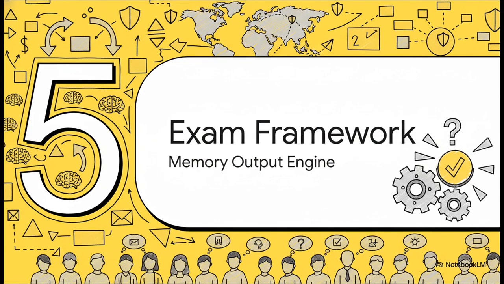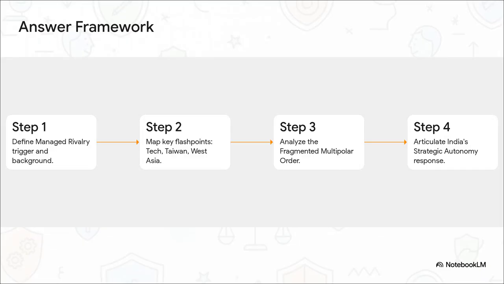All right, final phase of our explainer. Section 5, Exam Framework and Revision. This is our memory output engine. Let's see how this builds a really solid step-by-step answer-writing framework for administrative exams. Step 1, you've got to define the trigger using managed rivalry. Step 2, map out those core flashpoints we discussed: technology, Taiwan, and West Asia energy. Step 3, analyze the fragmented multipolar order and the shift toward multi-alignment. And finally, Step 4, clearly articulate India's precise response through strategic autonomy.